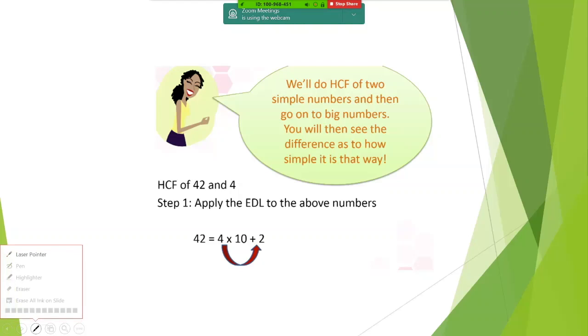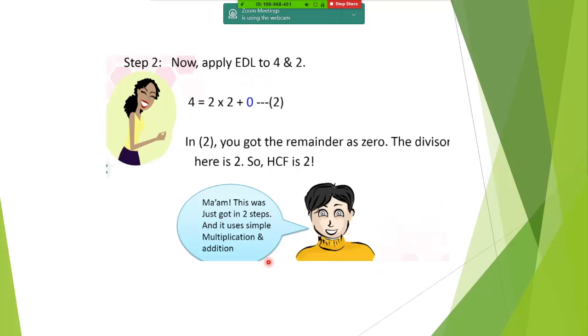Then this 4 and 2, you take it together. We'll try using how we will use 2 to get you 4. So as we move ahead, we can multiply 2 and 2 to give you 4, and the remainder was 0. So the HCF in this case is 2.